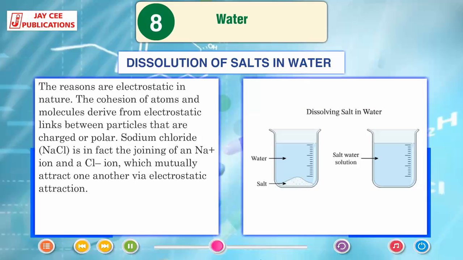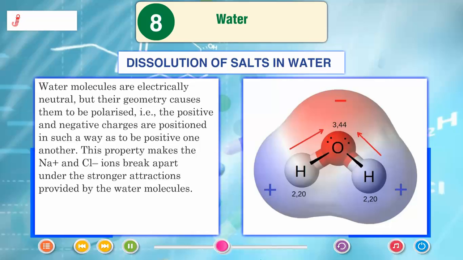Sodium chloride NaCl is in fact the joining of a Na+ ion and a Cl- ion which mutually attract one another via electrostatic attraction. Water molecules are electrically neutral, but their geometry causes them to be polarized, that is, the positive and negative charges are positioned in such a way as to be positive one another.